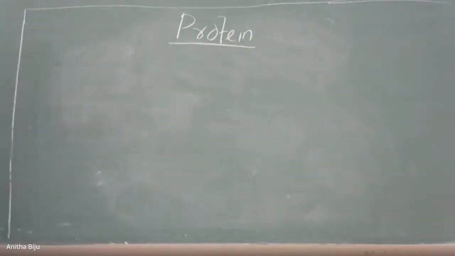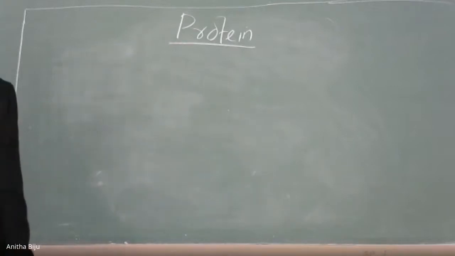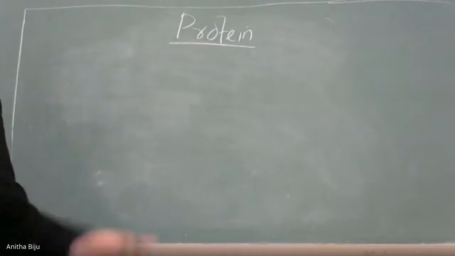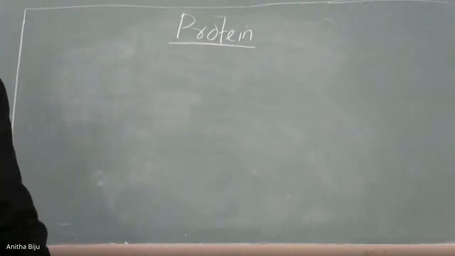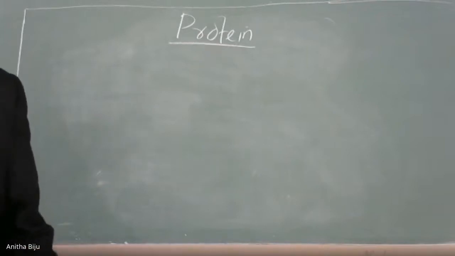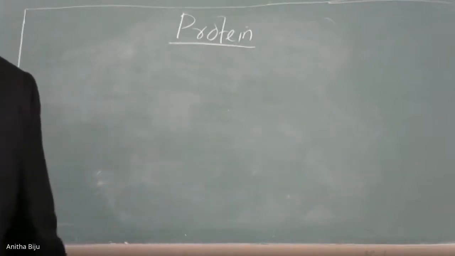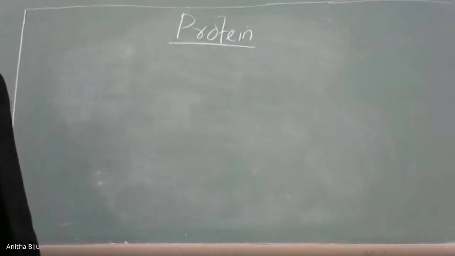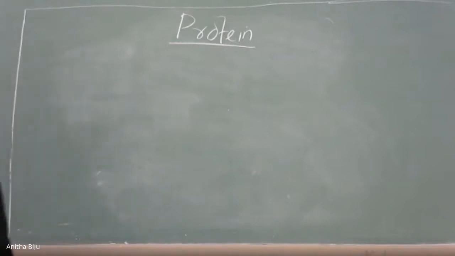Listen very carefully so that you can understand, and it is very simple. First of all, protein means prime importance. Prime important means very important in a living system. So which are the sources of protein? Milk, cheese, pulses, peanut, these are the major sources. Apart from that, fish and meat contain a large amount of proteins.